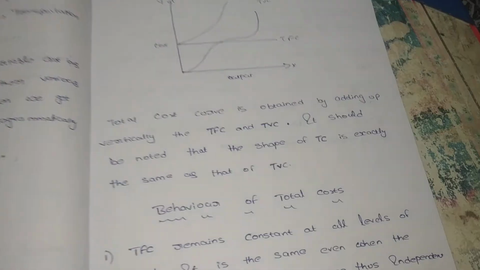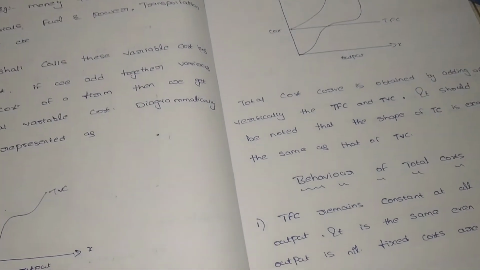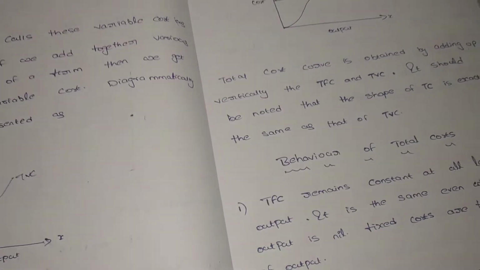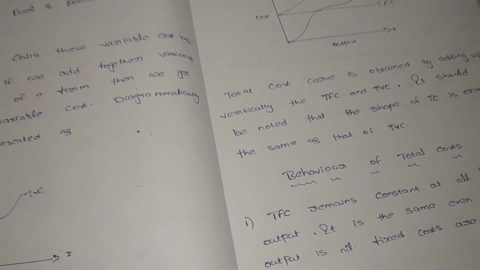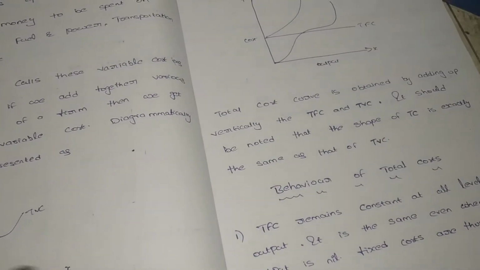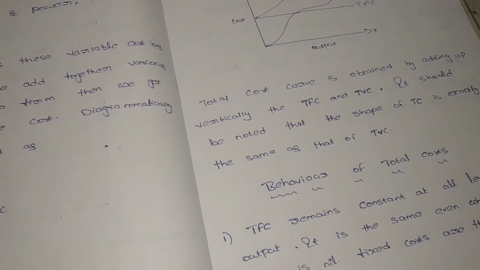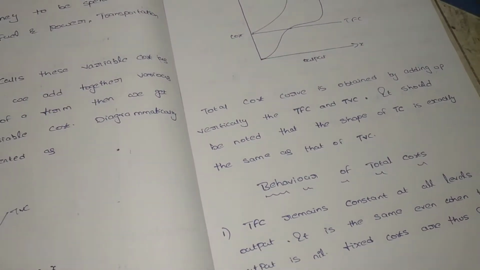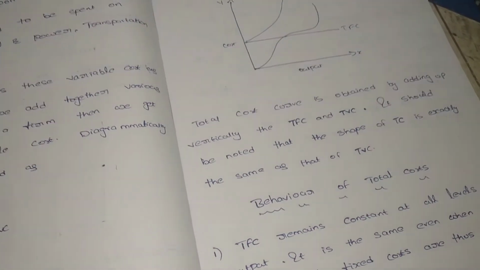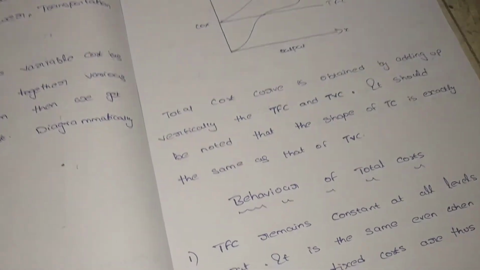This is about the total cost. What is total cost? When our company produces a product, it is how much cost we incur for that production. There are two types of cost, variable cost and fixed cost. By adding both, we get total cost, and the total cost curve is similar to the variable cost curve because there is a relationship between the output and variable cost. If the output increases, the total cost also increases. For that reason they look the same.